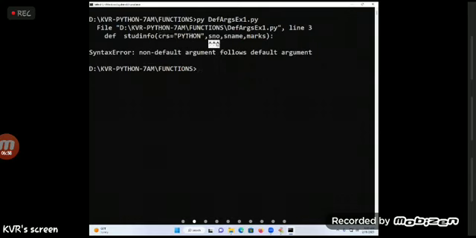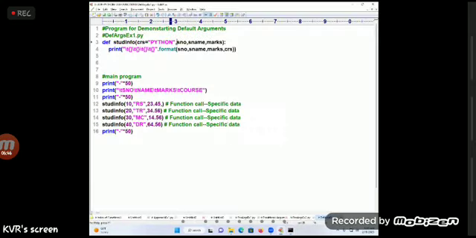Here, giving these three keyword arguments, nothing but they are having error. We need to write where? First. Those things we need to write first. So if at all we are having any formal or positional arguments, you write them first. At the end of it, you need to write what? Default arguments. Did you understand?